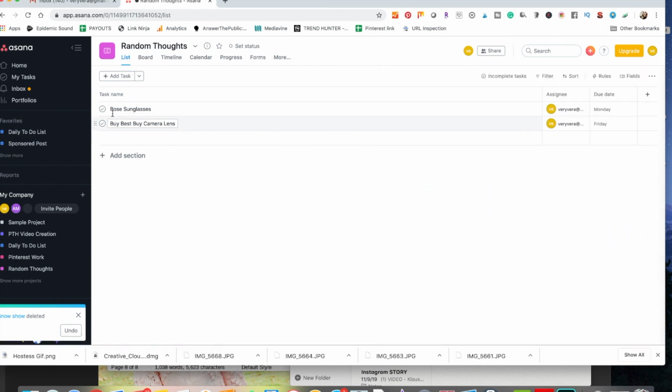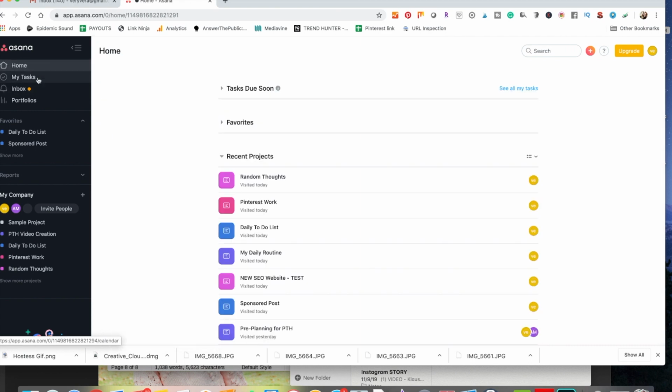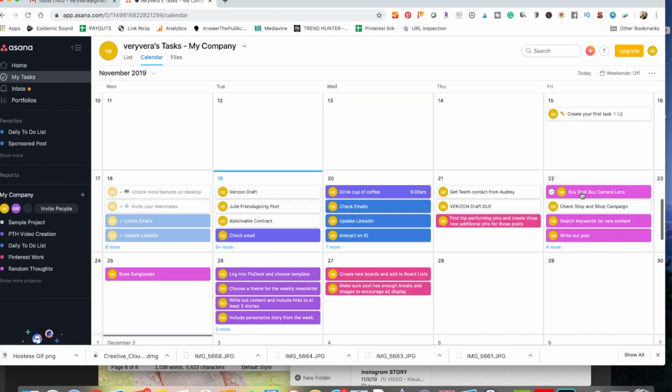But I do have 2 left of these. These are my to-do lists that I have to do. They're not repeating. It's just a one-off thing that I have to get done. I have to buy a Best Buy camera lens, and I have to write a Bose sunglasses post. Now, when I go to my calendar, I gave myself a marker for this Friday.